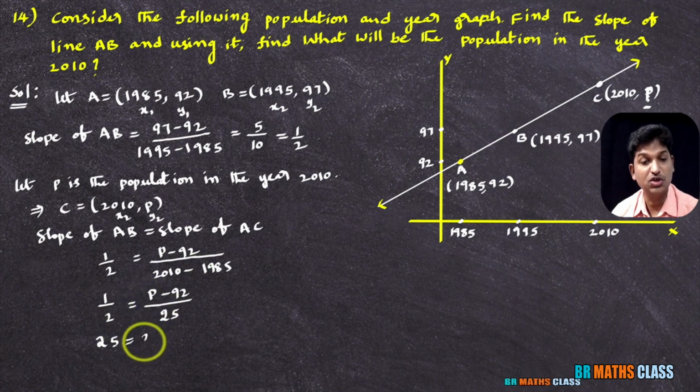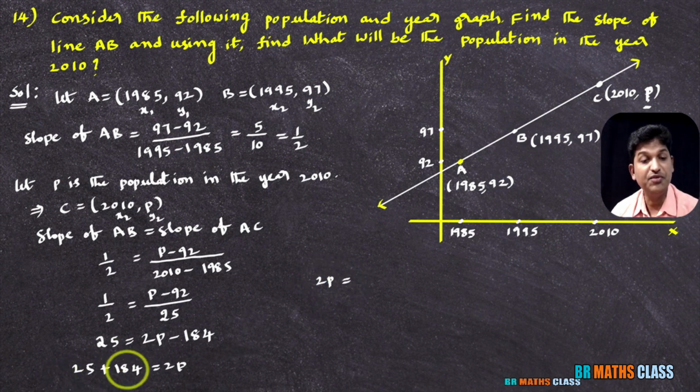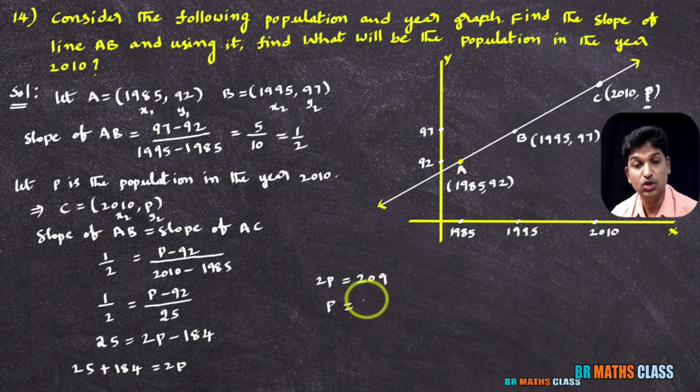Multiply with 2, you get 2P minus 2 into 92, that is 184. Now take 184 to the left hand side: 25 plus 184 equals 2P. So 2P equals 209. What is P? P is equal to 209 divided by 2.